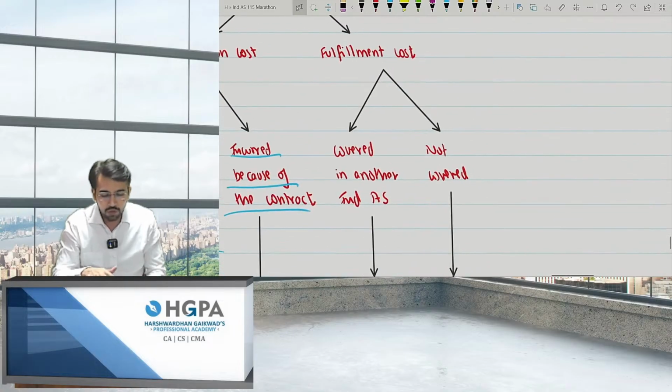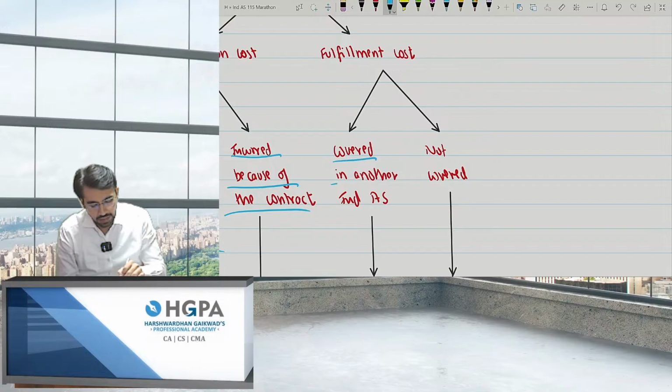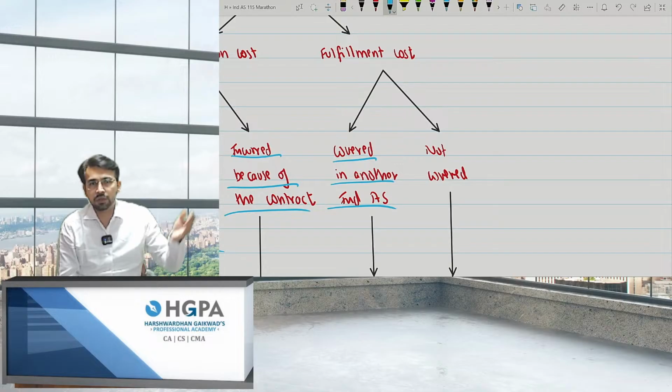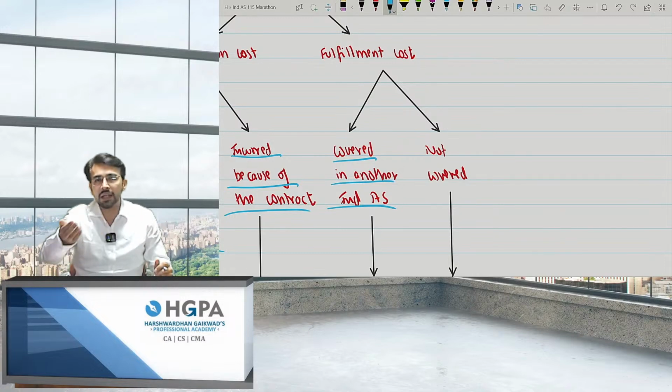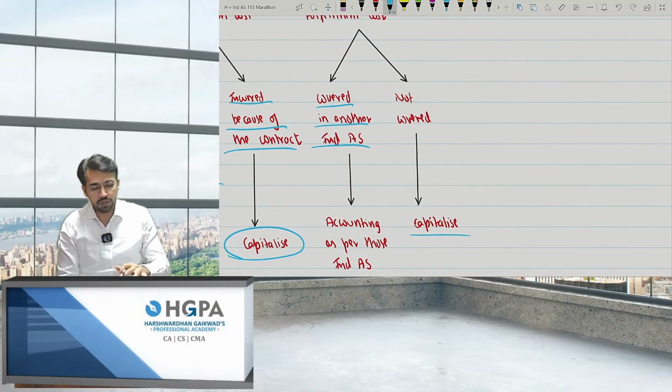Okay. Next, fulfillment cost. That means if I got the contract, now obviously I need to fulfill it. How will I fulfill it? Obviously, by making some expense. So if it is covered in another IND AS, for example, I'm using an asset, it will be covered under IND AS 16 PPE. If I'm using intangible asset, it will be covered under IND AS 38. If I'm using inventory, it will be covered under IND AS 2. So if there is any IND AS provided for that, use it. Use whatever the valuation is given in that IND AS, go with that. If it is not covered, then capitalize.